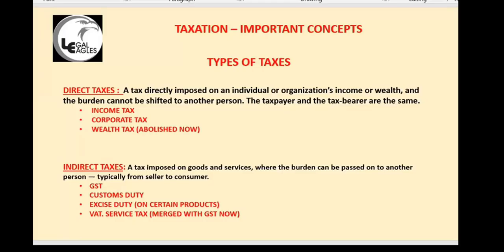Okay. We are paying directly on our income. How much money, whether you spend, save, whatever you do, it is immaterial. So you are earning 10 lakh rupees this year. So for 10 lakh rupees, there is a calculation. So you have to pay so much income tax on the 10 lakh rupees. That is a simple calculation. You have to pay directly. Corporate tax is for the companies, corporate companies, like many corporate companies are there. So it is for them.